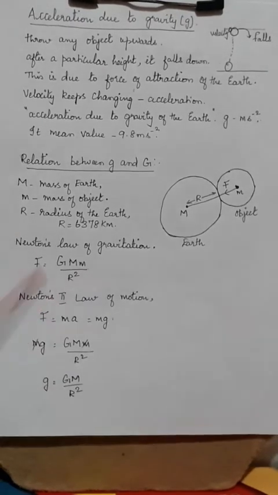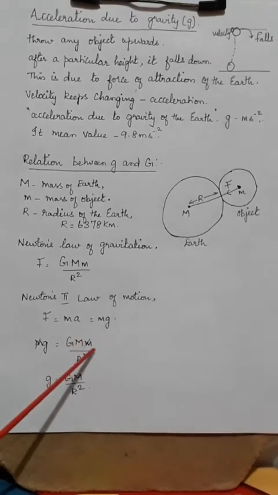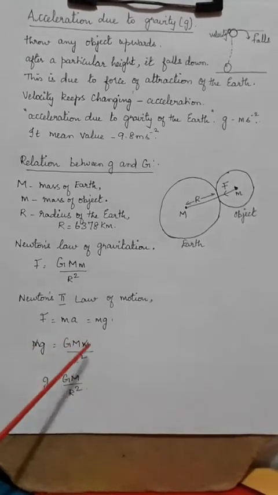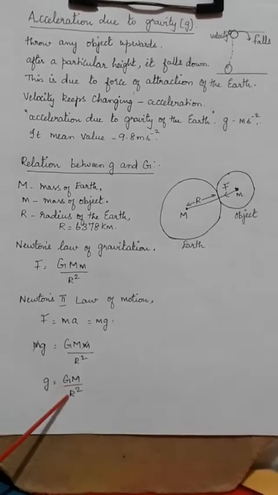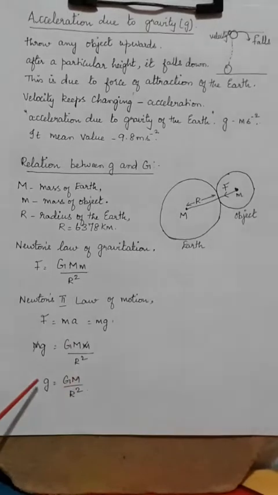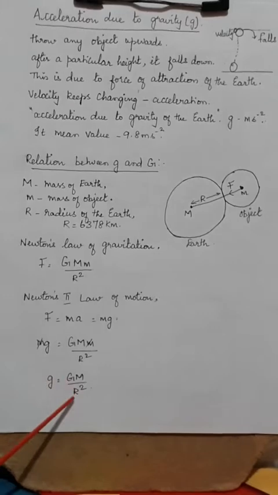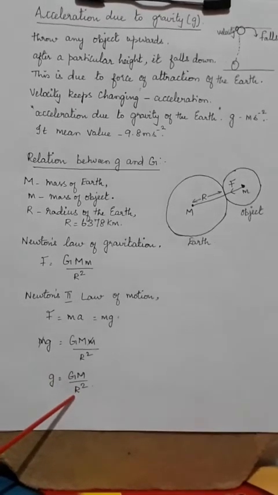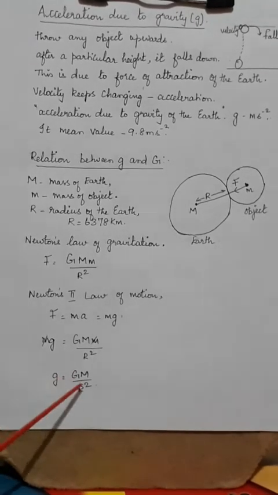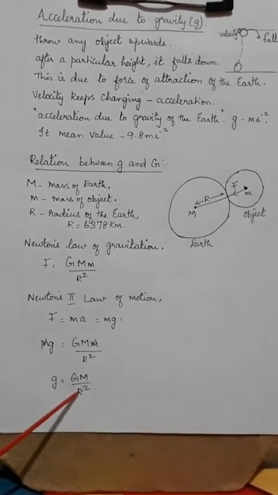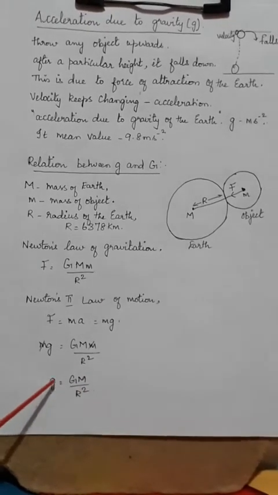So I can equate both and write it as mg is equal to GMm by r square, where this M and small m get cancelled. So g is equal to GM by r square. What does this mean? This g, or acceleration due to gravity, is going to depend only upon the radius of the earth. Here, when I have considered it as earth, then it is inversely proportional to the radius of the earth, because based on this now we will continue the class on how this g varies.